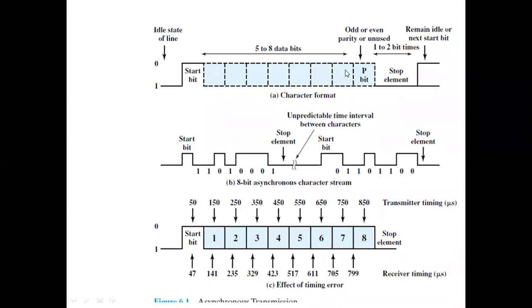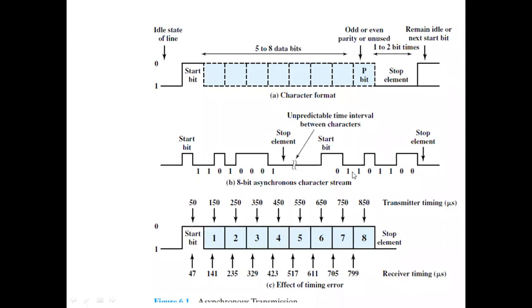Okay, so it is received as bits. That will be checked for errors, and if there is no error, it will be taken and one character is received. After the stop element, it again goes to the idle state. Then after that, the next character will start. So that is how it works.